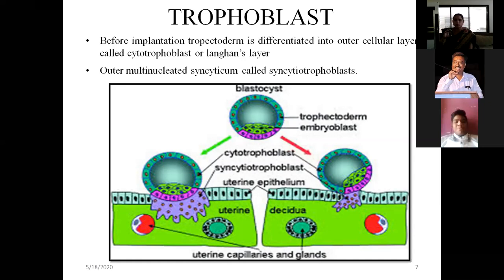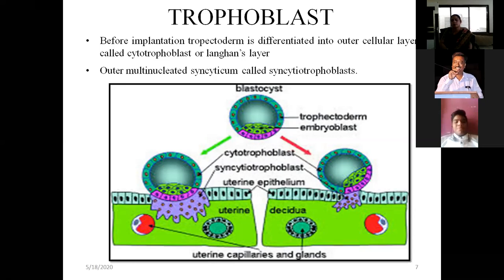Now, when you are studying trophoblast, you must know what chorion is. As I told you, trophoblastic cells proliferate and form two layers: outer syncytiotrophoblast and inner cytotrophoblast. When these trophoblastic cell layers get lined with mesenchyme, they are called chorion.